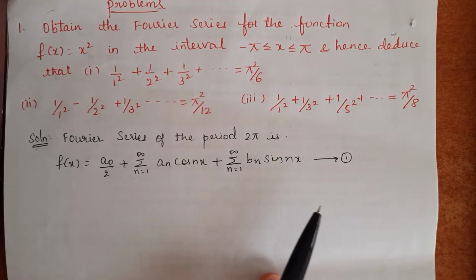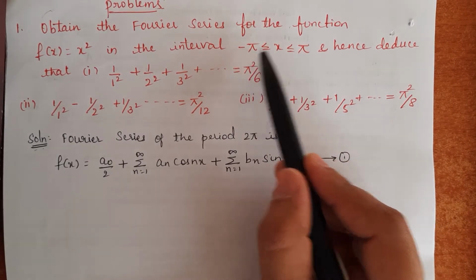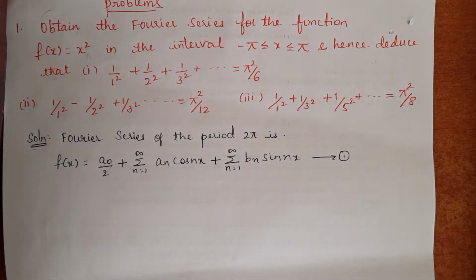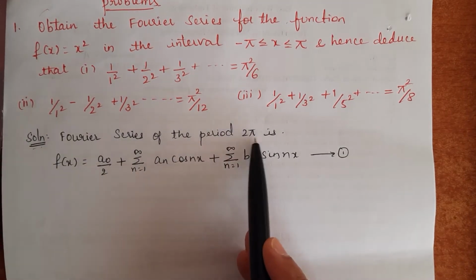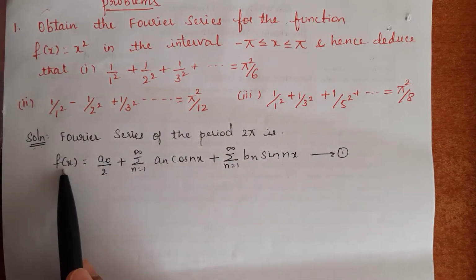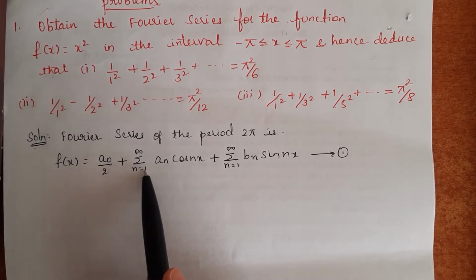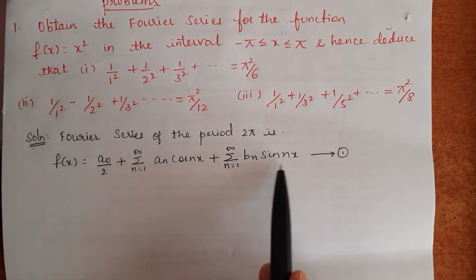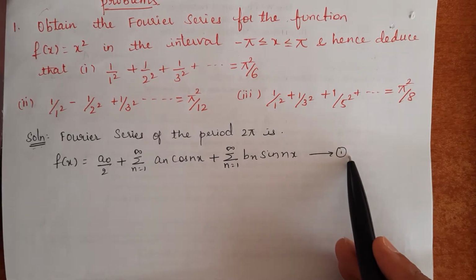Here first we should observe the given interval. The given interval is between minus pi to pi. Then we should choose the corresponding Fourier series formula. If the interval is between minus pi to pi, we should choose the corresponding Fourier series of the period 2 pi, that is given by f of x equals a naught by 2 plus summation n equals 1 to infinity a n cos nx plus summation n equals 1 to infinity b n sin nx. Call it as equation number 1.